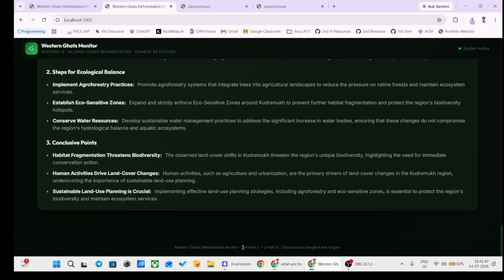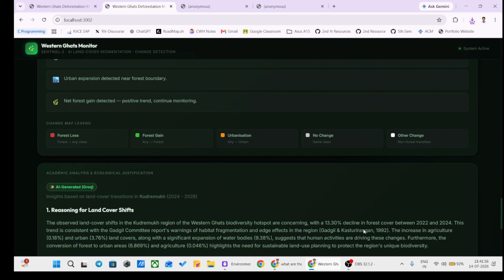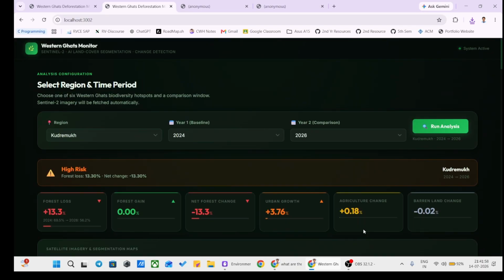At the end, I would like to conclude by saying that we used a U-Net plus Sentinel-2 AI land segmentation model, which we trained on the DeepGlobe dataset. We took the data source from Google Earth Engine and we have provided these graphical insights on which government agencies can act.